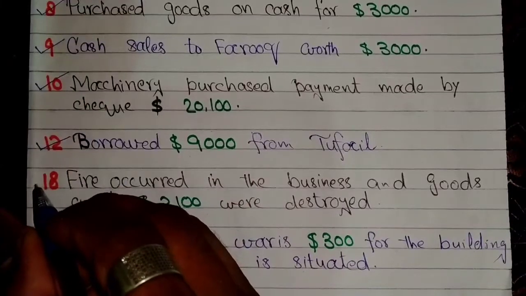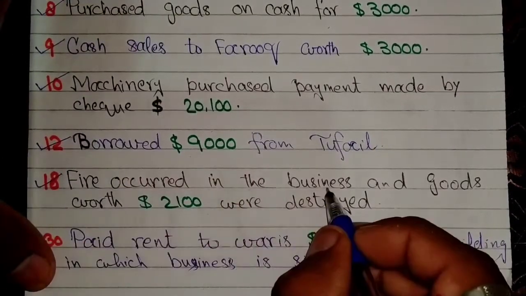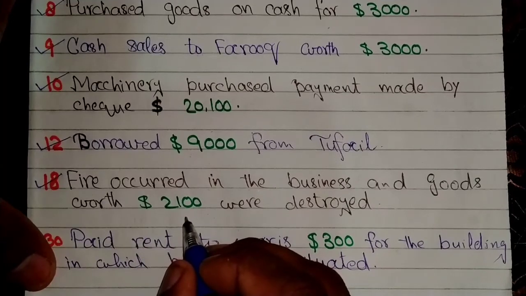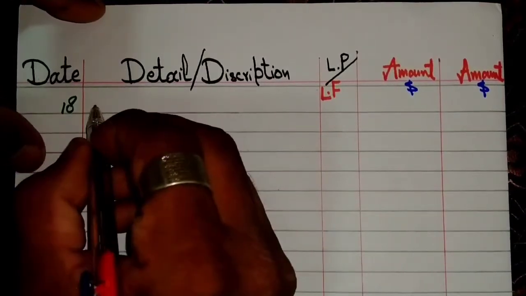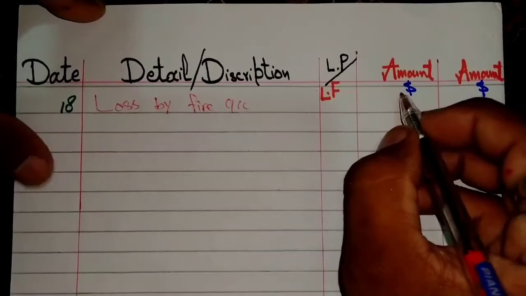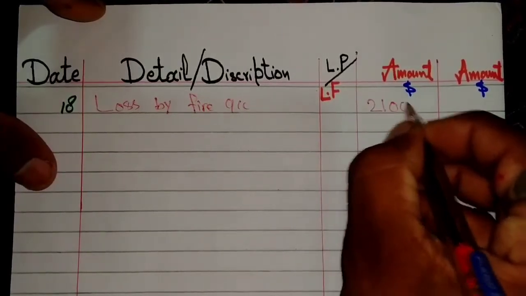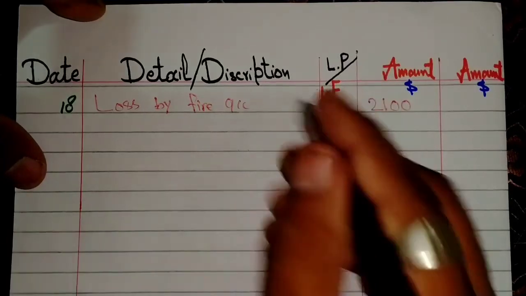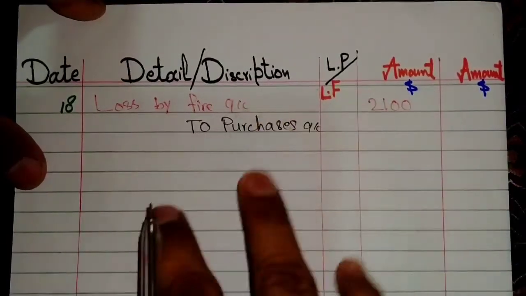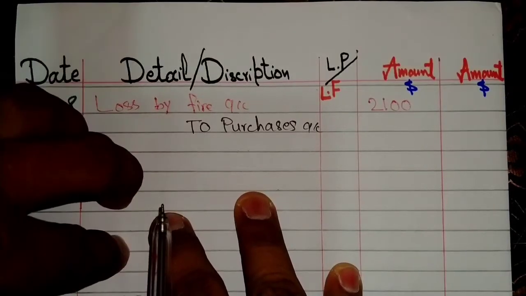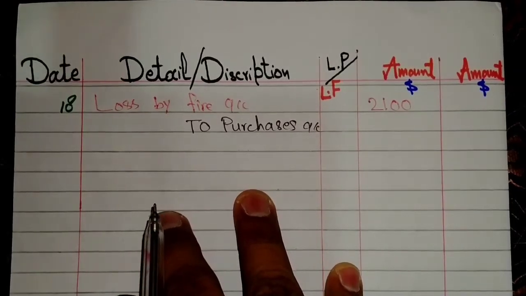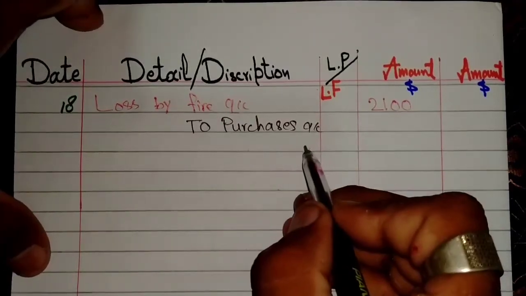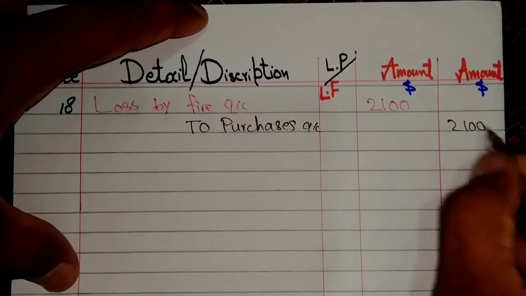On 18th January, fire occurred in the business and goods worth $2,100 were destroyed. The entry of this transaction will be loss by fire account debit with amount $2,100 to purchases account credit, because loss by fire is ultimately a reduction in our purchases stock. So now we will credit purchases account against loss by fire, $2,100 being